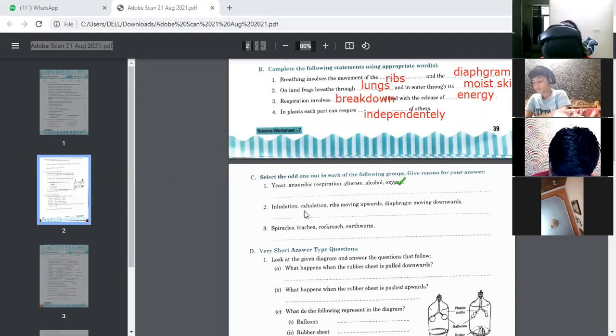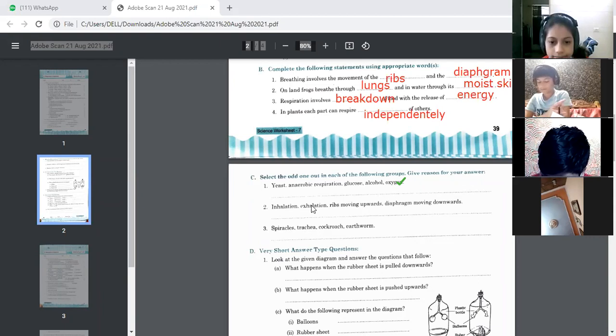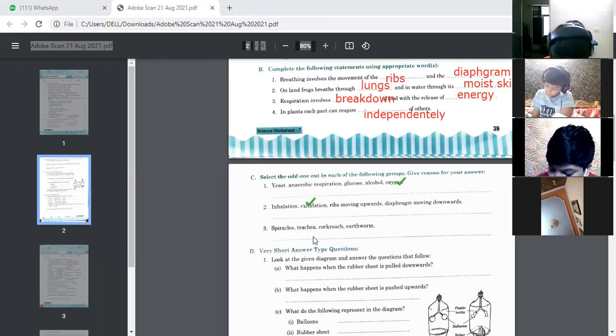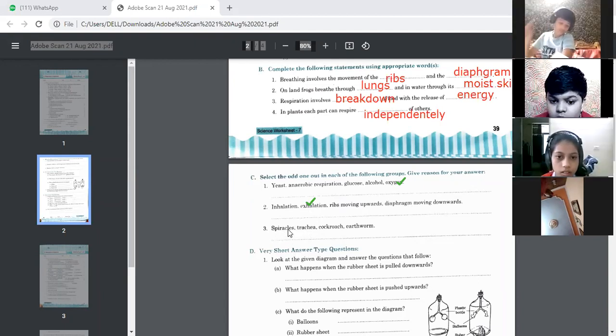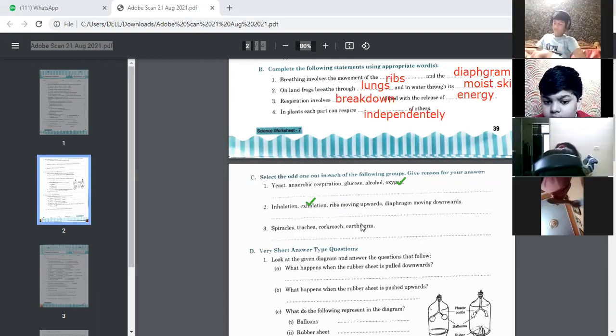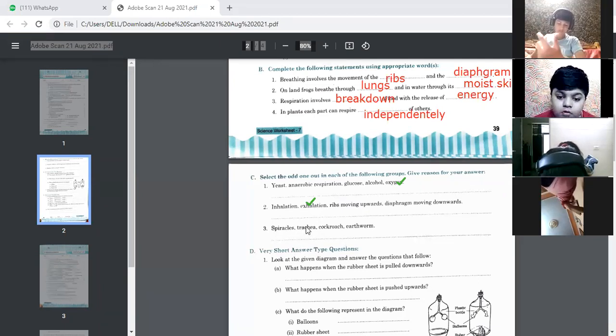Next is inhalation, exhalation, ribs move upward, diaphragm moving downward. So tell me which one is the odd one out. Exhalation. Next is spiracle, trachea, cockroach, earthworm. So you may write down trachea. Spiracles. No, spiracle is correct. Why, ma'am, spiracle? Spiracle is correct. Earthworm or trachea. Earthworm or trachea, anybody, anything, trachea, you can say.